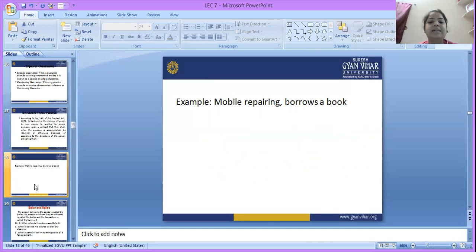So here we have two parties, Ram and Sham. Ram will return the book to Sham in the same manner after accomplishing the purpose. That is known as the contract of bailment.